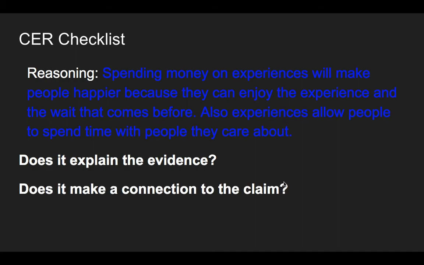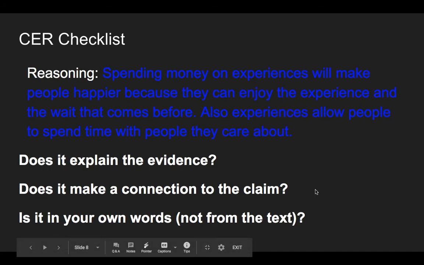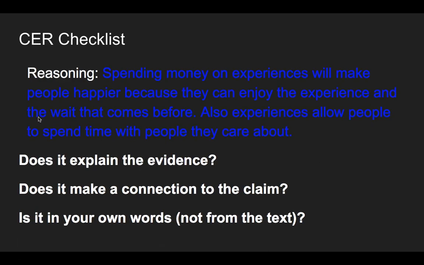Does it make a connection to the claim? I'm saying in my reasoning that money spent on experiences is what makes people happy, so I'm bringing it back to my claim. And lastly, is it in our own words? I didn't copy it from the text. Notice I didn't use the word anticipation, which comes from the text itself. I explained what that means: it's waiting that comes before an event. So I restated what the evidence was saying, and I put it into my own words for my reasoning.